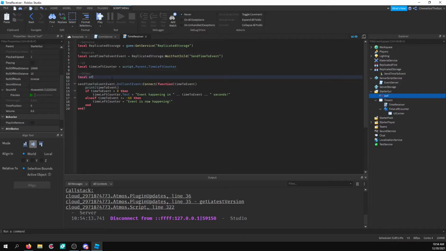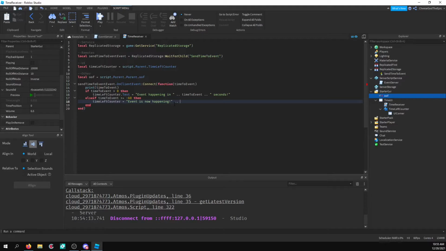I'm going to say local oof equals script.parent.parent.oof. Incredible naming. And then what I'm going to do is, also, I'm going to define here, after event is now happening, I'm going to say, oh my gosh, alright. So event is now happening.